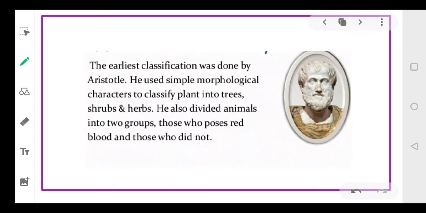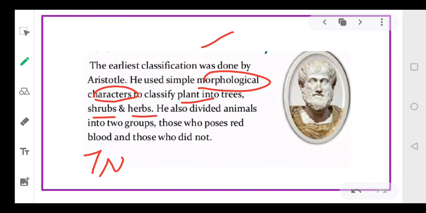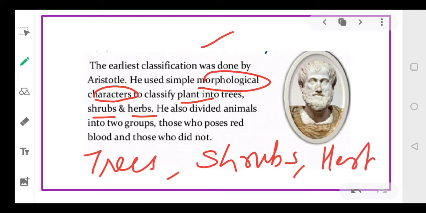Now, very first, Aristotle. His classification is considered to be the earliest classification, and he used morphological characters to classify plants into trees, herbs and shrubs. The plants were divided into 3, and the animals into 2 groups: those who possess blood and those who do not.